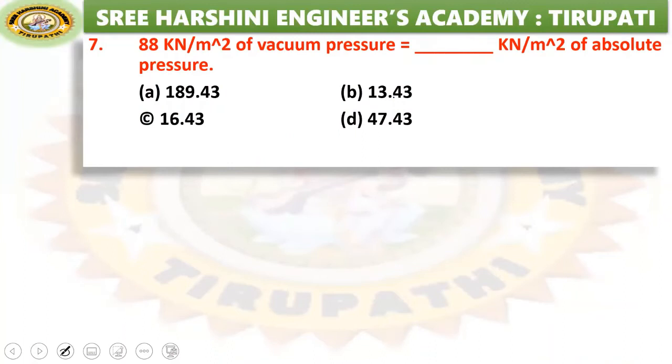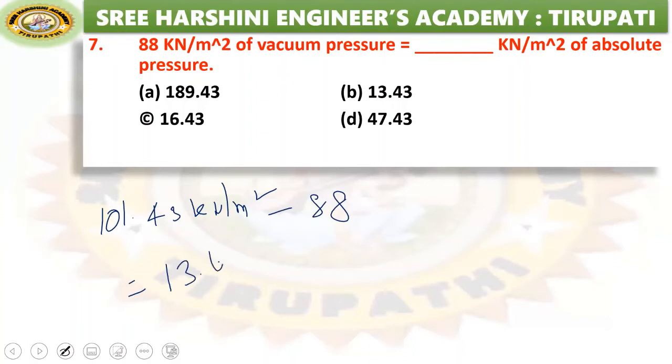Next, 88 kilonewton per meter square of vacuum pressure equals dash kilonewton per meter square of absolute pressure. We know that atmospheric pressure is equal to 101.43 kilonewton per meter square. From that we need to calculate the absolute pressure for 88 kilonewton per meter square of vacuum pressure. So 101.43 minus 88 becomes 13.43 kilonewton per meter square. So option B is the right answer.